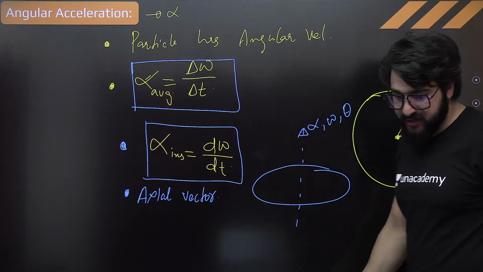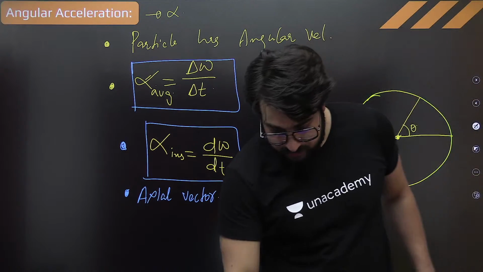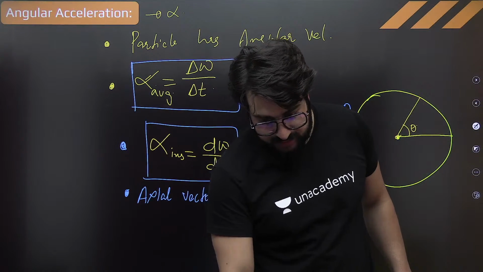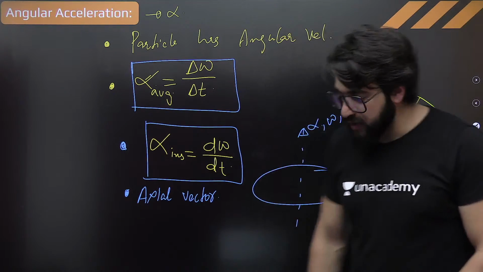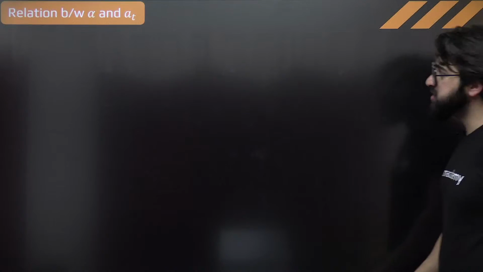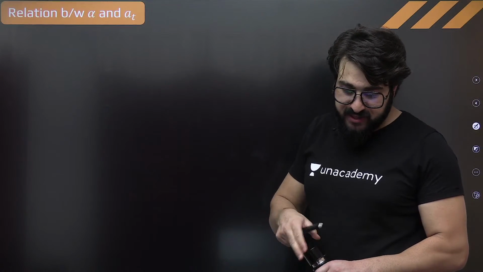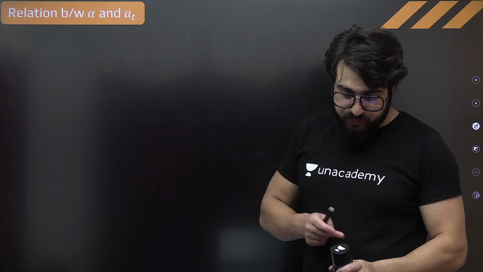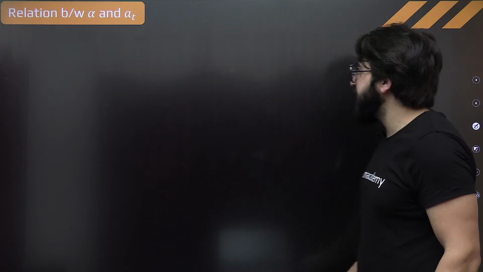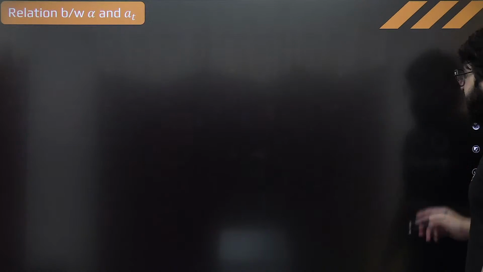We say this is also the axial vector. Fine. Clear? Yes, clear, sir. Now, what is the relation between alpha and this AT? Could you please tell me what is the relation between alpha and AT?